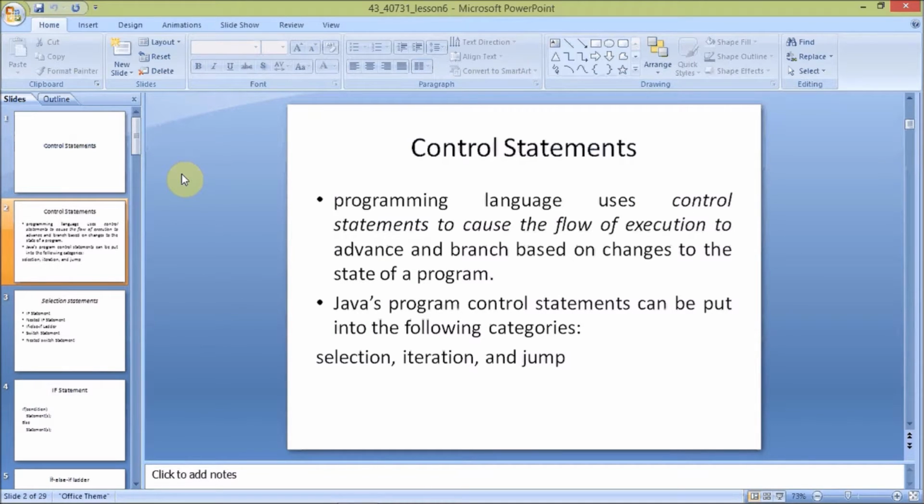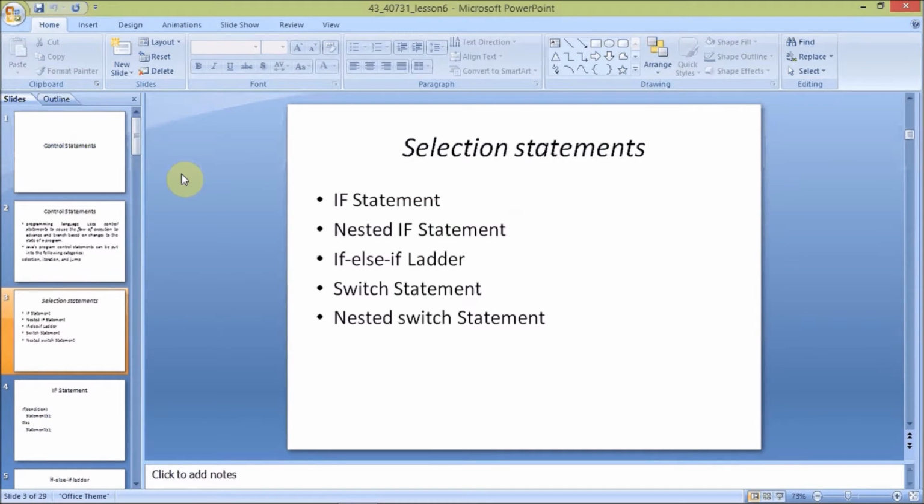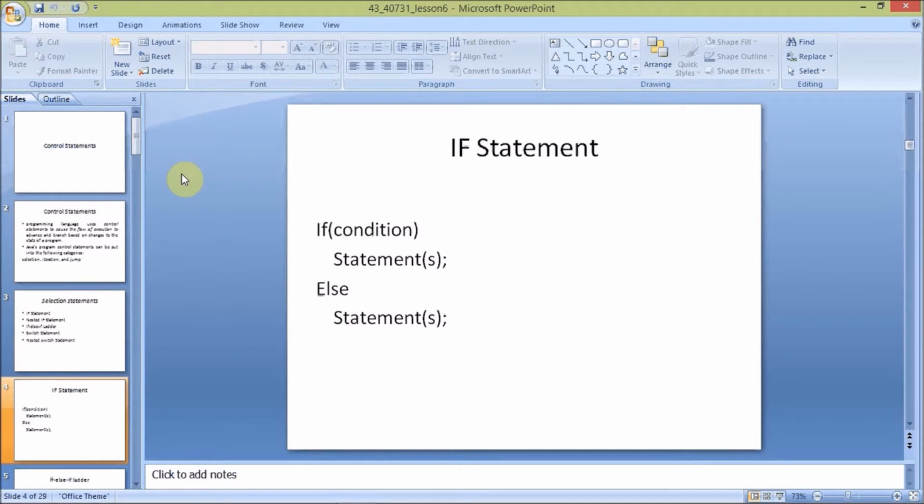Next, coming to the control statement types, these are the control statement types: if statement, nested if statement, if else if ladder, switch statement, and nested switch statement. These are the five types of selection control statements in Java. So coming to the if statement, the syntax of the if statement is: if condition, then the statements will be executed; else statements. This is just the syntax of the if statement.